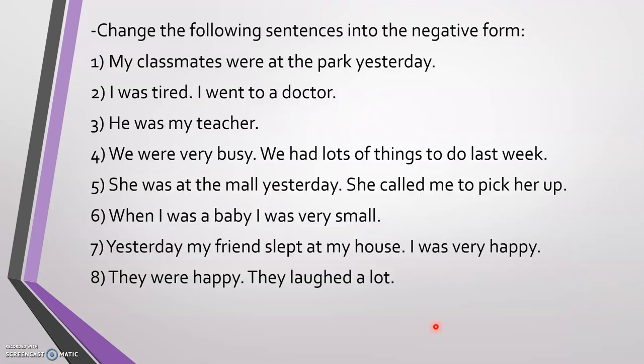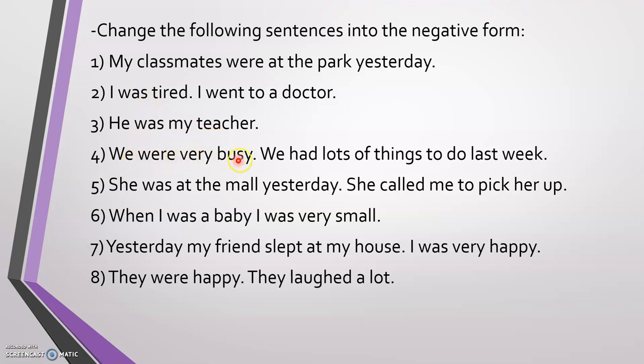The question says we need to change the following sentences into the negative form. Number 1, my classmates were at the park yesterday. My classmates were not. We add not after was or were. I was tired. I went to a doctor. I was not tired. He was my teacher. He was not my teacher.